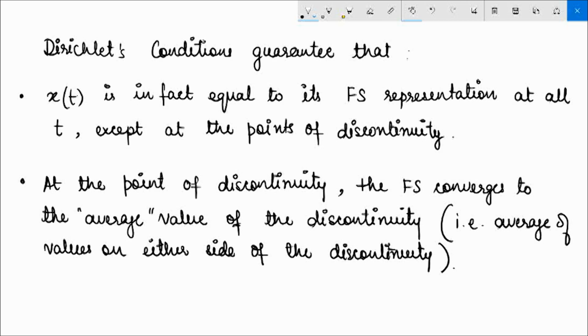For example, the square wave clearly satisfies all of Dirichlet's conditions. That means if we try to write its Fourier series representation, it is guaranteed to converge.